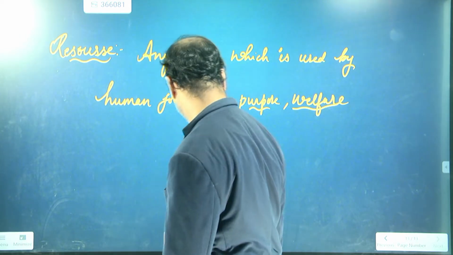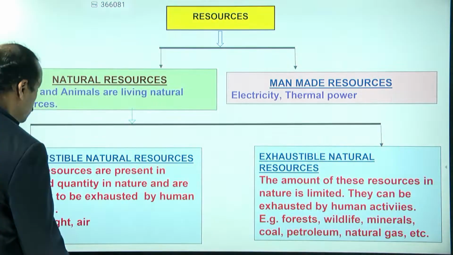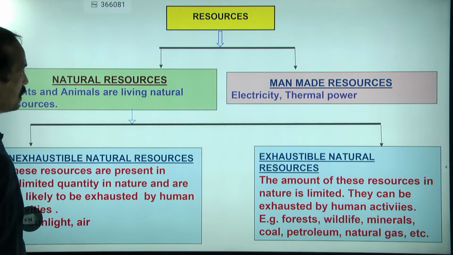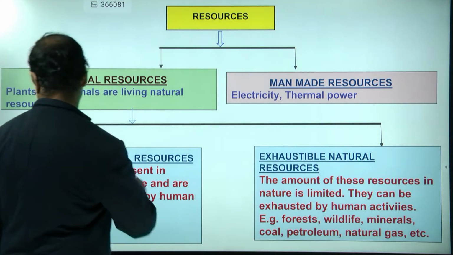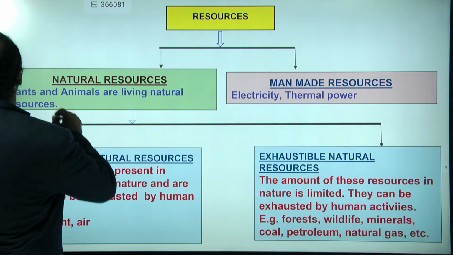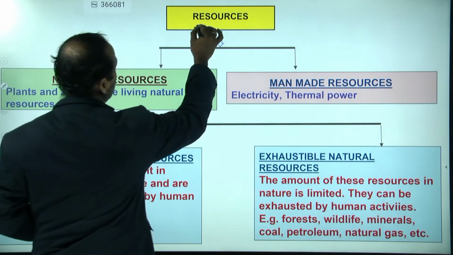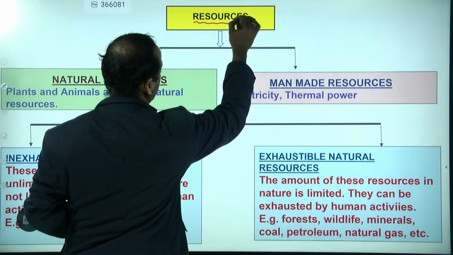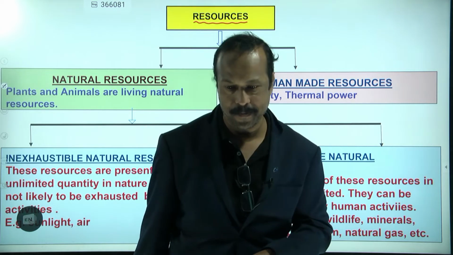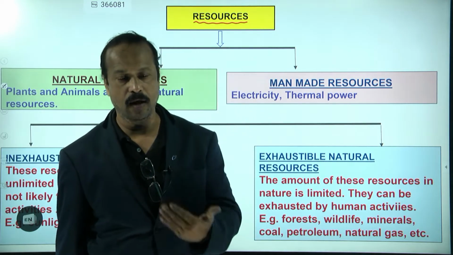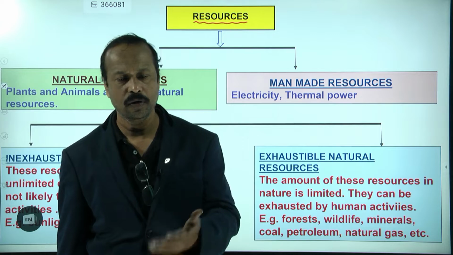Yes, so that is about the natural and man-made. Now you see on the screen here, can you see the screen? So now we are going to discuss the resources. Just now I told you what a resource is. Resource means anything used by human beings for their welfare, for their existence.